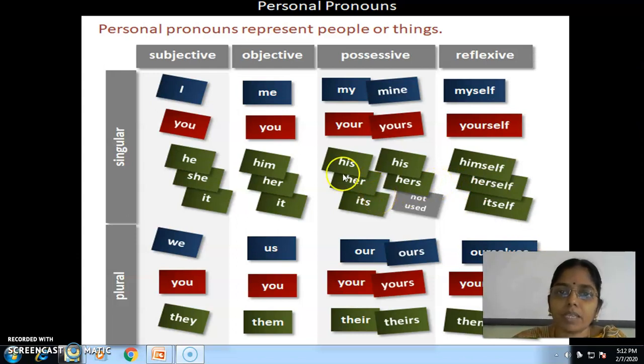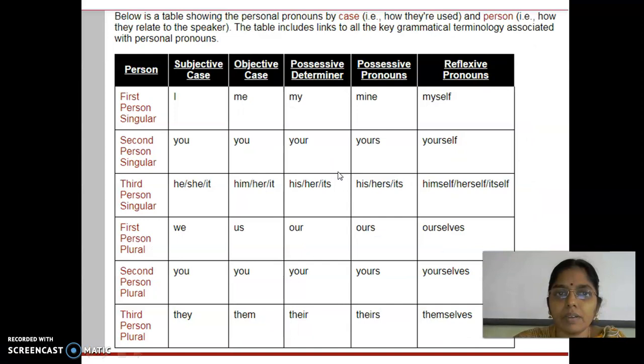Right? Next slide. So this is basically about first person, second person, third person: first person singular, first person plural, second person singular and plural, third person singular and plural. All these are discussed here. This is very, very important for a student to understand the basics of grammar. If it is not clear, then there is no use in going to the next slide at all. This slide is very, very important.